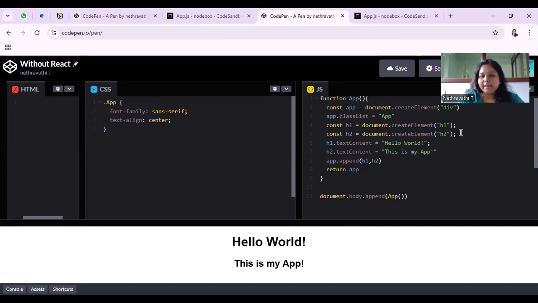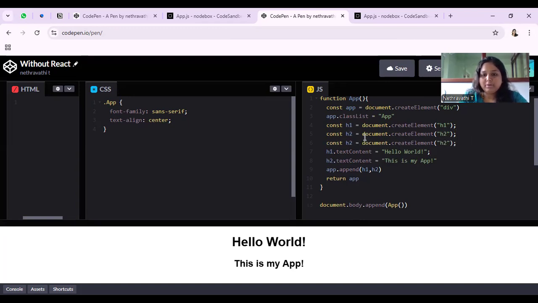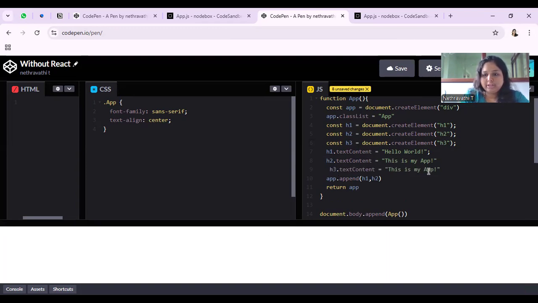If I want to create one more H3, I'll be writing one more H3. I'll create it as H3, then I just need to write H3.textContent, and this will be my H3 text content: I am learning React.